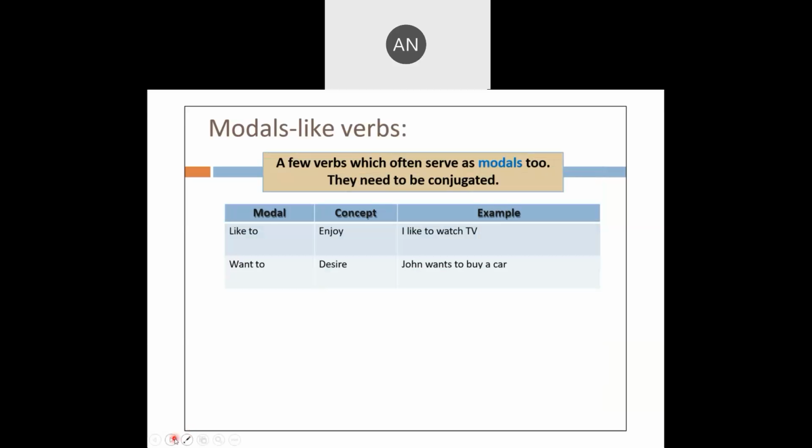Modal-like verbs. A few verbs which often serve as modals too. They need to be conjugated. Like to, the concept is enjoy. When you want to use like to as a modal, the meaning is enjoy. Want to means desire. Example: I like to watch TV. John wants to play a car. So these can serve as a modal in the concept of enjoy and desire.